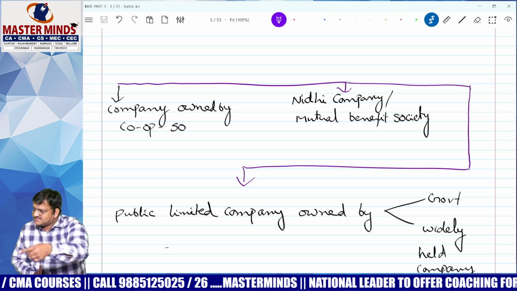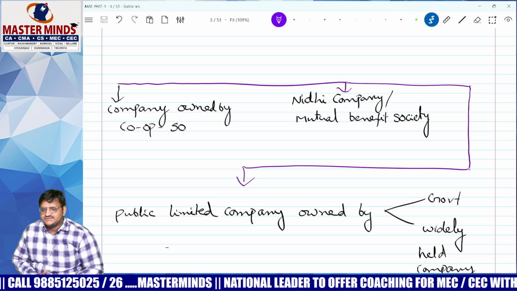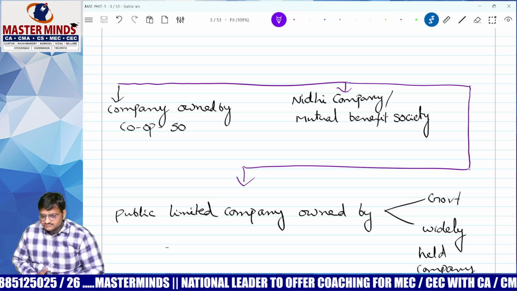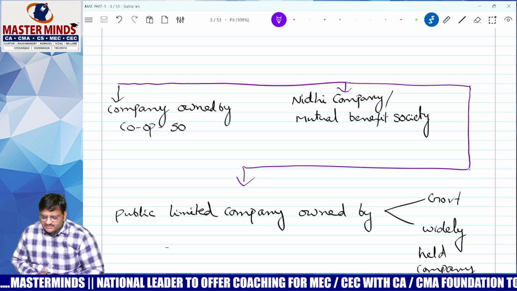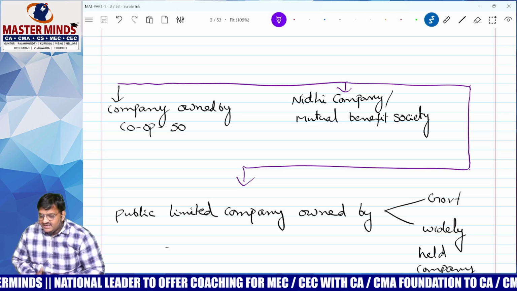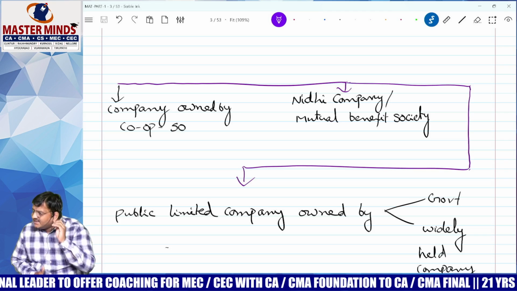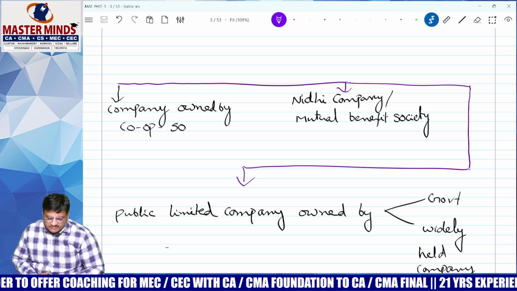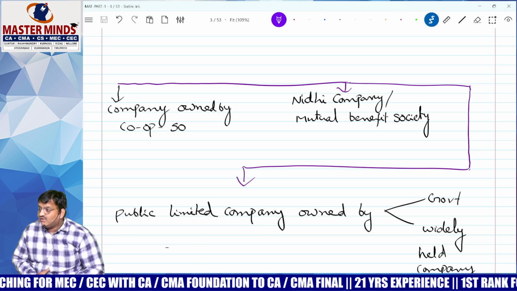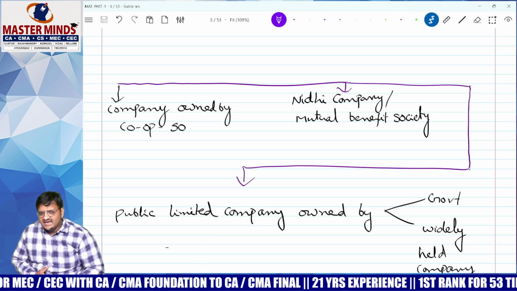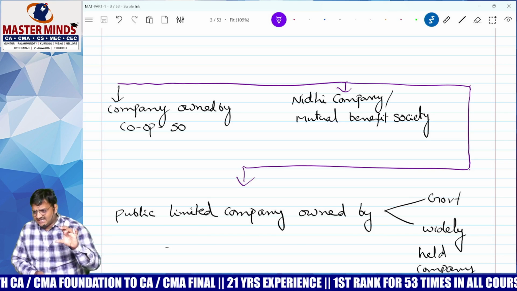Next one, Nidhi company. Someone told me that Nidhi company is also one kind of company. What is a Nidhi company, madam? A company started for the benefit of its members is called a Nidhi company or mutual benefit company. Is that closely held or widely held? Widely held. Next, a public company owned by the government or by widely held entities is also called a widely held company. With this, we are done with the topic of closely held and widely held.